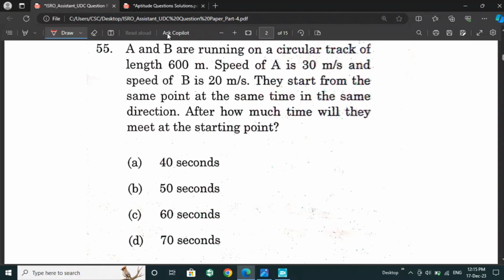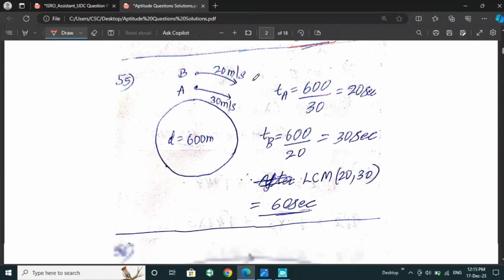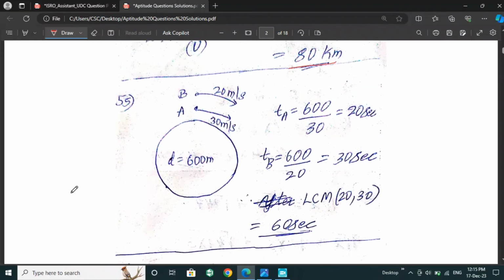For this question, the solution is: if we take the circular track distance as 600 meters, then A's speed is 30 meters per second and B's speed is 20 meters per second. Then we need to calculate the time required to complete the circle.